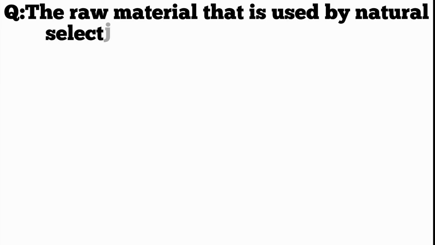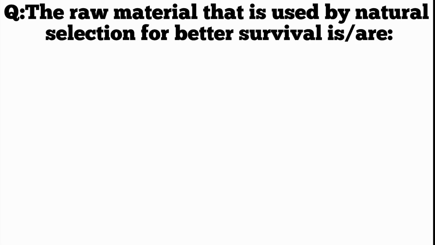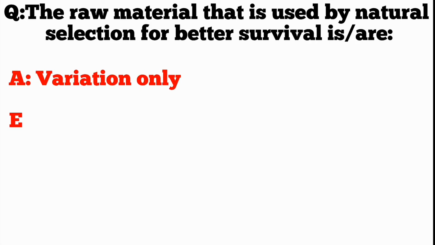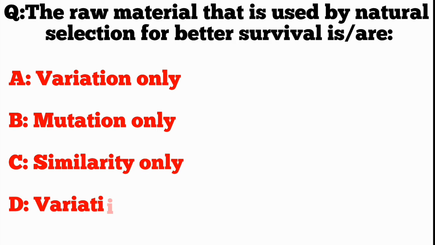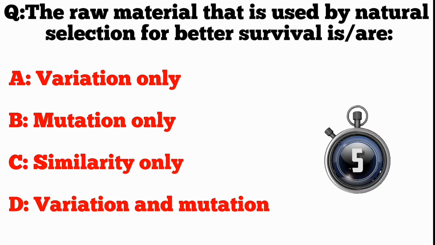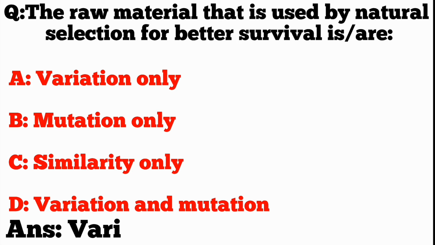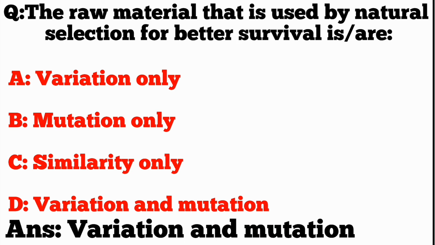Q. The raw material that is used by natural selection for better survival is or are A. Variation only. B. Mutation only. C. Similarity only. D. Variation and mutation. ANS. Variation and mutation.